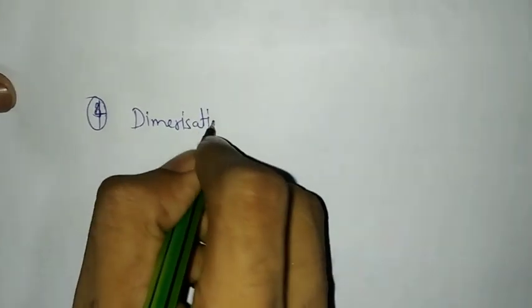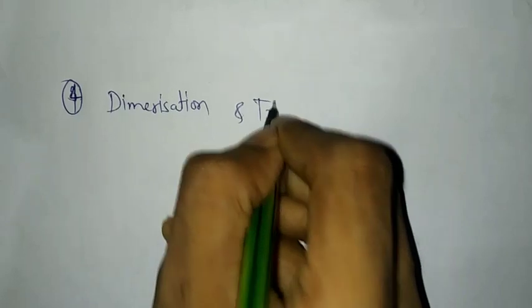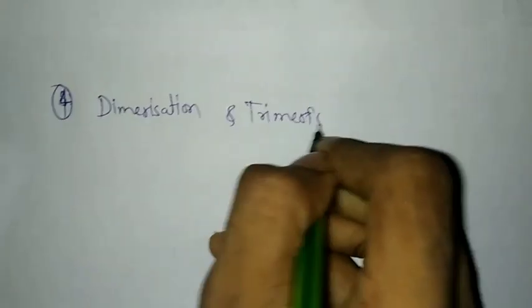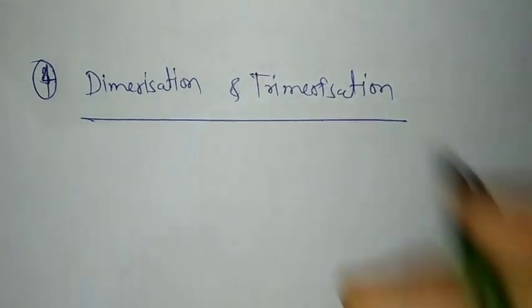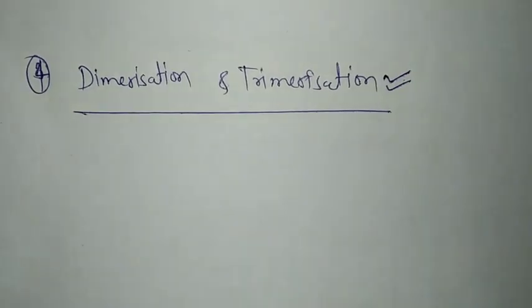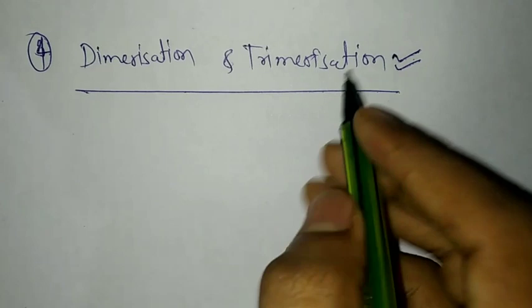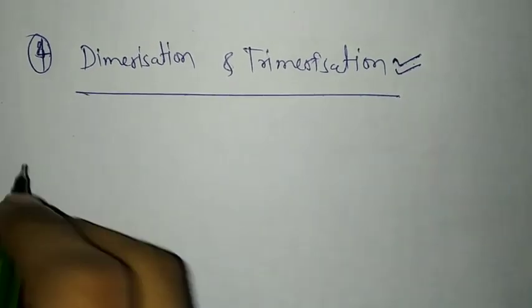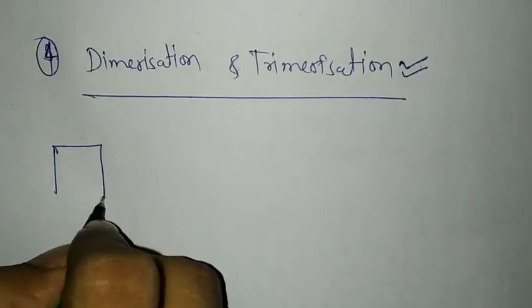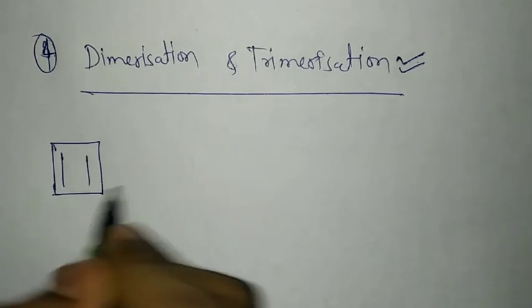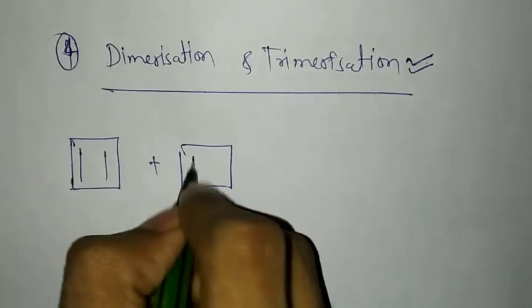It is very easy, dimerization and trimerization. So dimerization I will do and trimerization I will give you as homework. So let's see how dimerization is happening. Two molecules will combine.